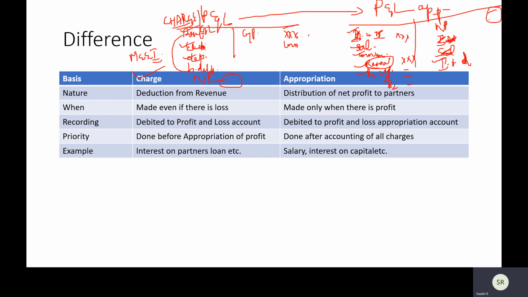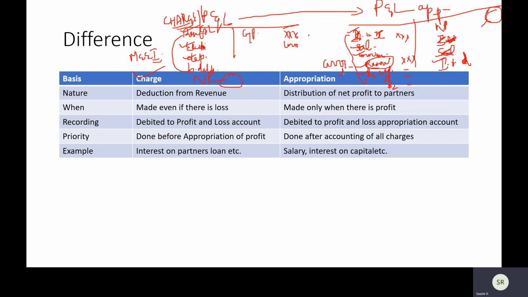Practically, what happens? Only if you have profit, the partners will have something called interest on capital, or else a firm will charge interest on drawings, salary will be given, commission will be given. If it is losses, as a practical thing, you will not do it. But again, I'm telling you, in questions, as we are doing in the textbook, we might go through, but they are just book transactions. But as a rule, appropriation is done only for profits. Profits are distributed in various ways, and these are avoidable, which is what makes it avoidable.